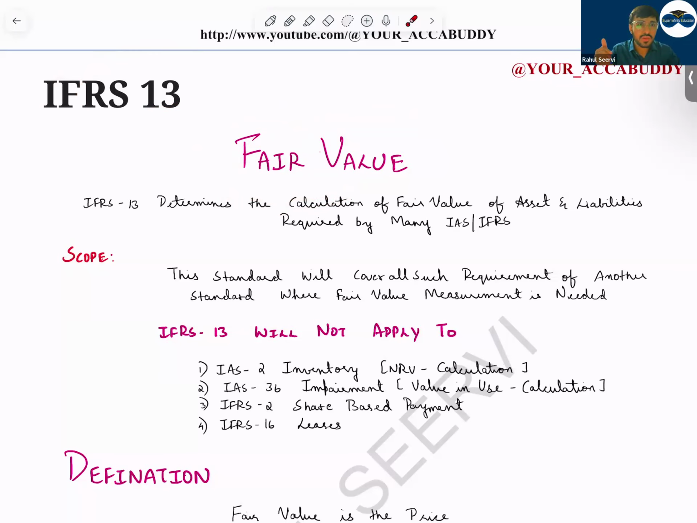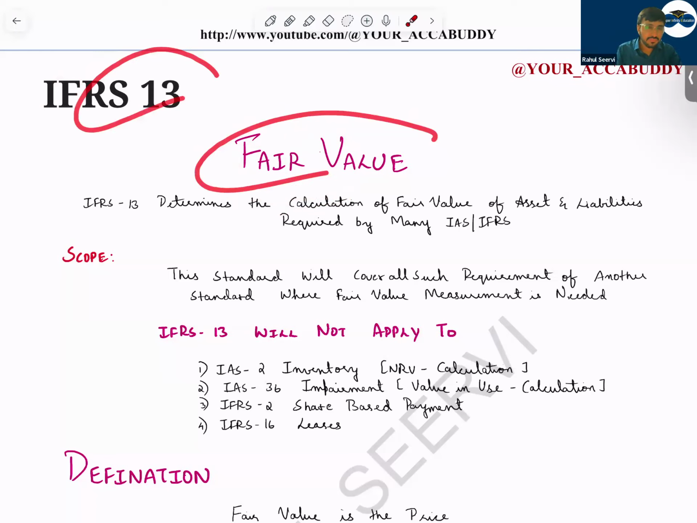Where should the fair value be used? How should it be used? Everything is in the other standards. Like in your IAS 33 also, it only teaches the calculation of EPS, no accounting. Same way, IFRS 13, fair value.